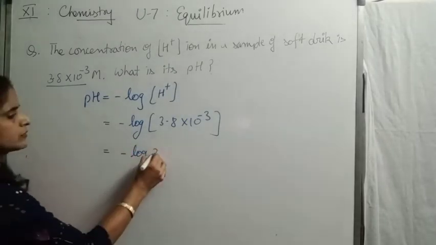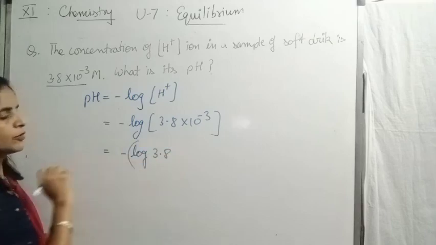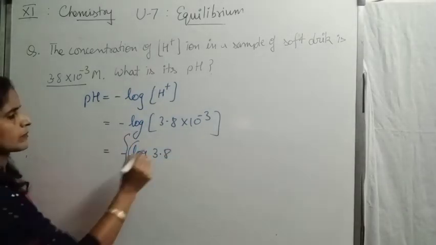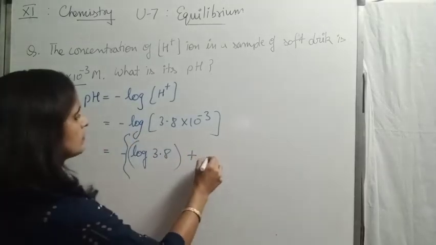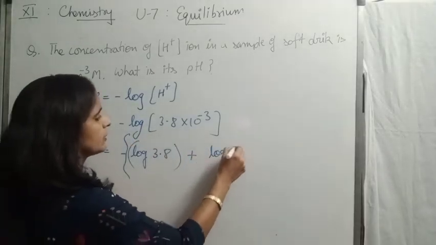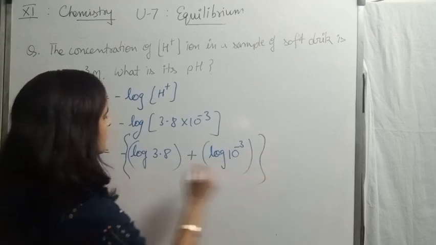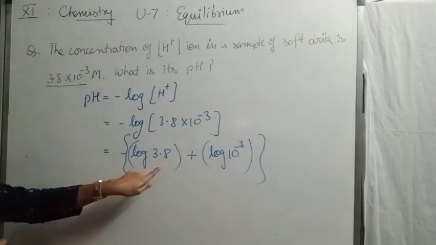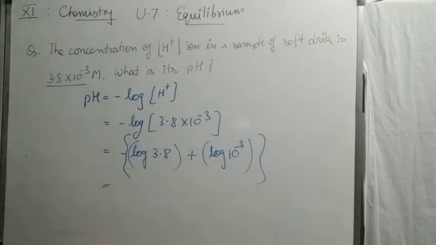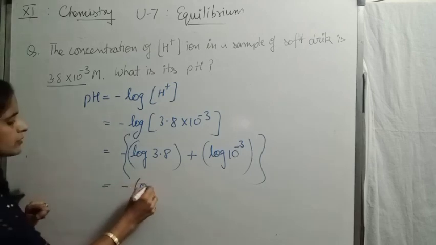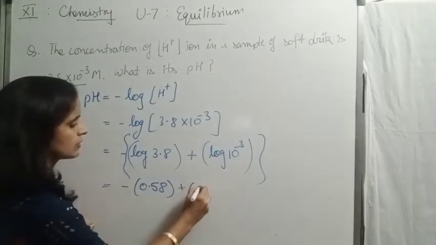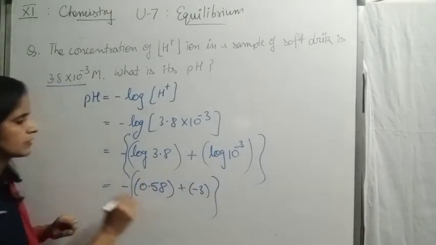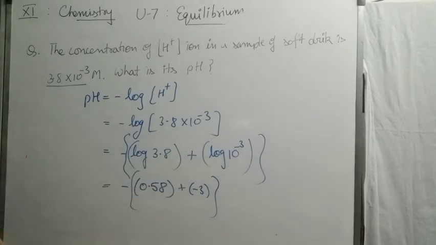Negative log of 3.8 plus log of 10 to the power minus 3. Now children, from log table check the value of log 3.8. This will come 0.58, and this is minus 3.